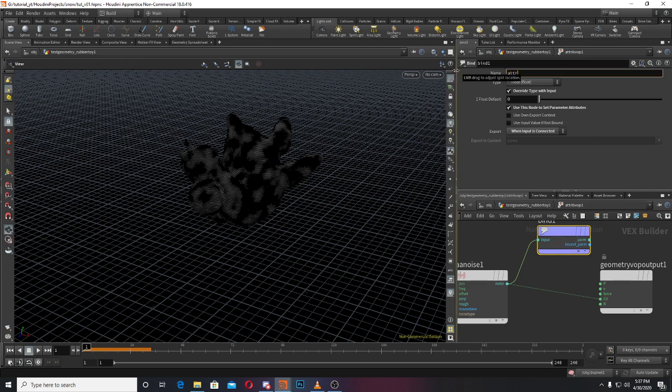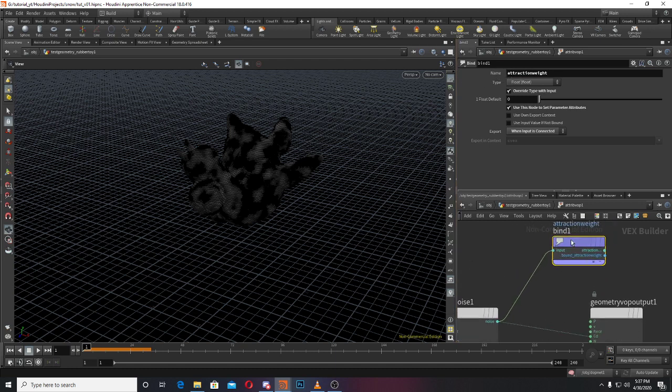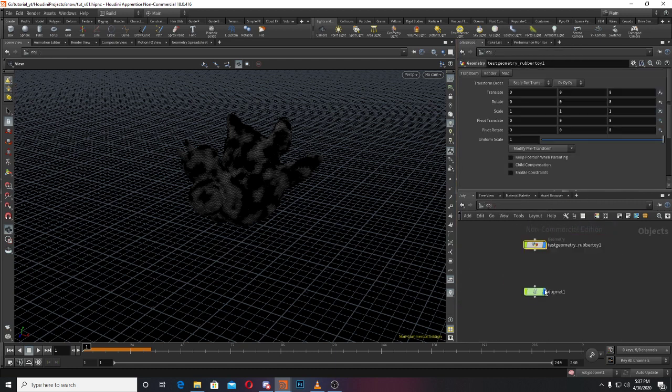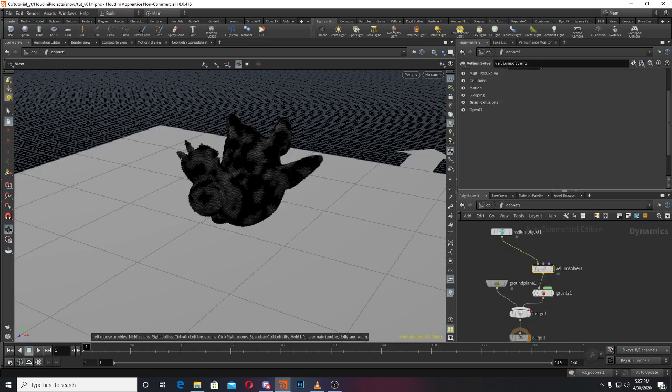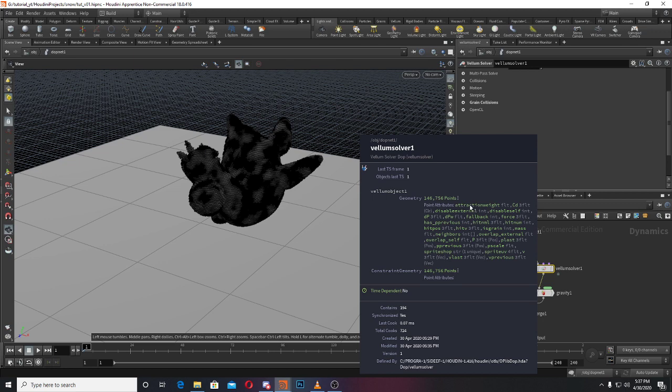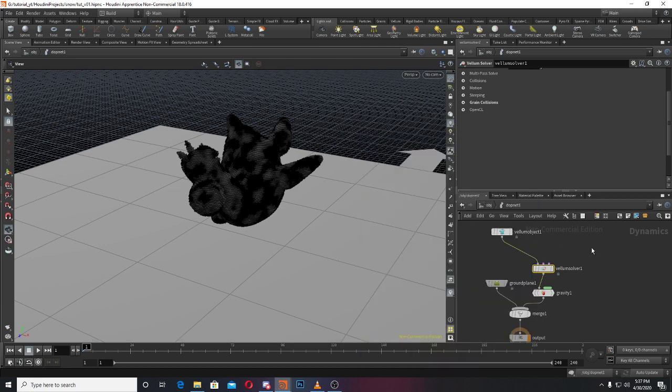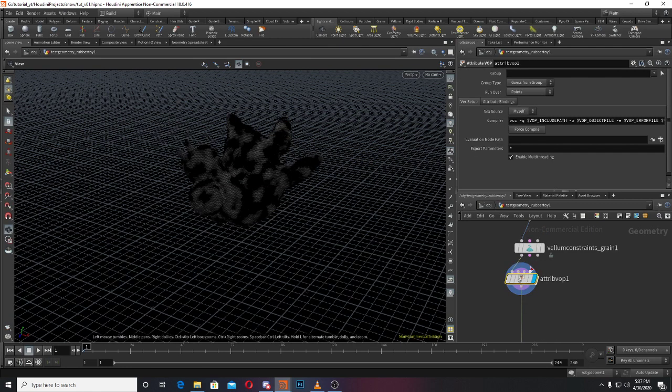First I'll show you, and I'll export this noise with bind export as attraction weight. I'm not creating a new parameter. This is an inbuilt parameter. If you go to the solver and middle click, you can see attraction weight. So I will just override this one with my values. Okay, so we got this one.